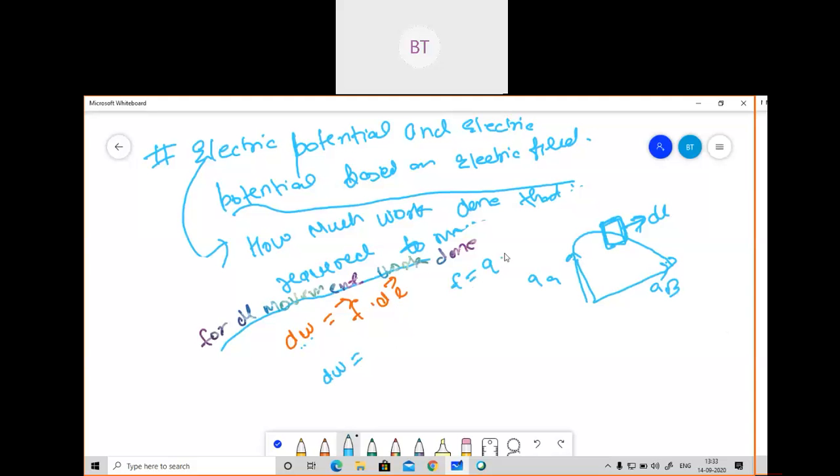We have already seen F is equal to Q into E, so I will substitute that value. What I will get here is Q into E dot DL. This is the second expression. Please tell me, is there any doubt how I have written this dW value? dW is basically the work done for a small movement of charge. Is there any kind of doubt?